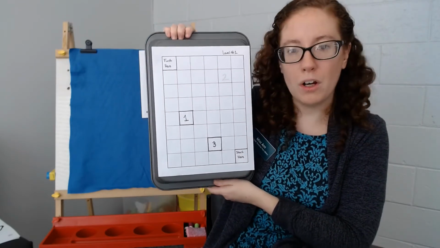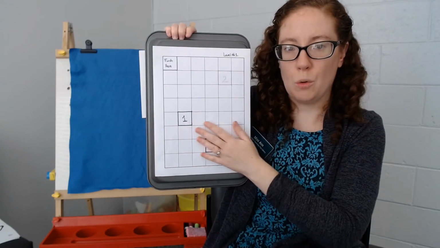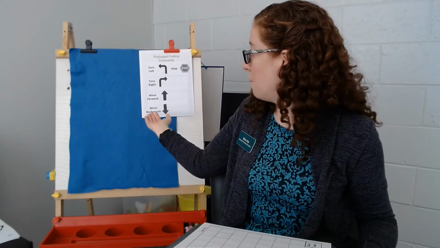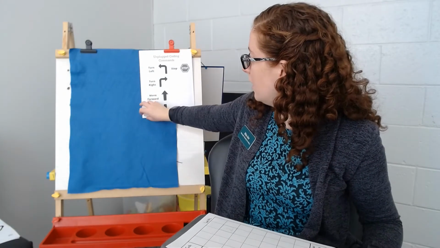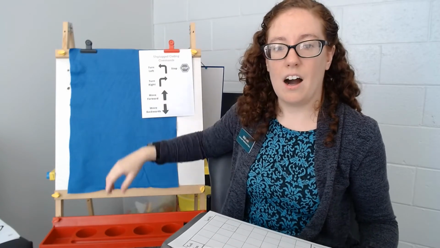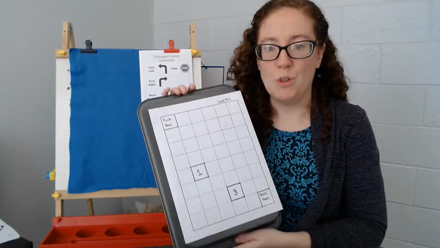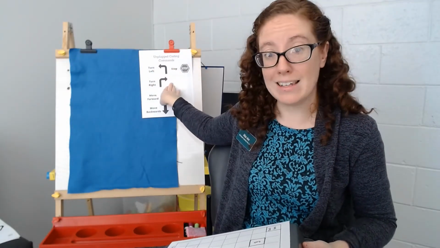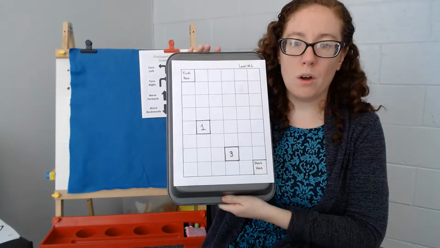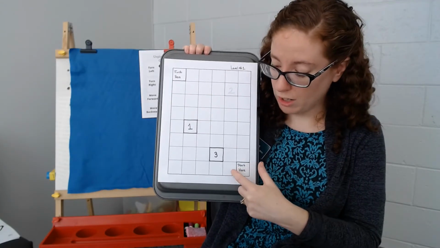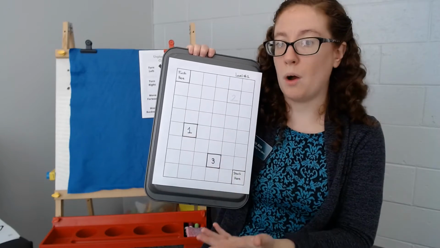Okay, so what are you going to need? Well, you're going to need your game board, so you'll have to print that off. You'll also need your commands. Another thing you might need is the empty sheet here, but that's optional. You definitely need this main game board, and you're going to need your unplugged coding commands. What you might also need is a pen or a pencil or a marker. You can write your commands right on the board if you do not want to replay it,